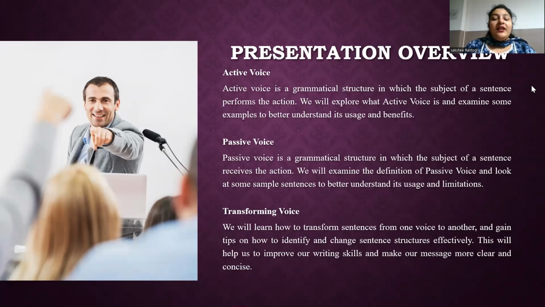Converting between active and passive voice. To go from active to passive, change the verb to its passive form, move the object to the subject position, and introducing the agent with "by" or other prepositions is optional.